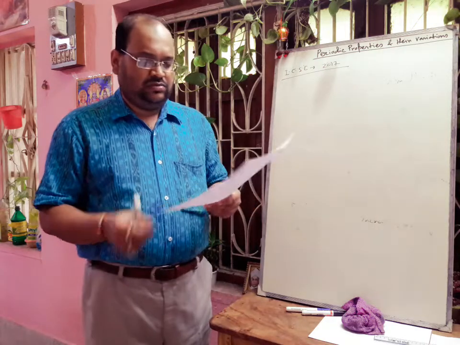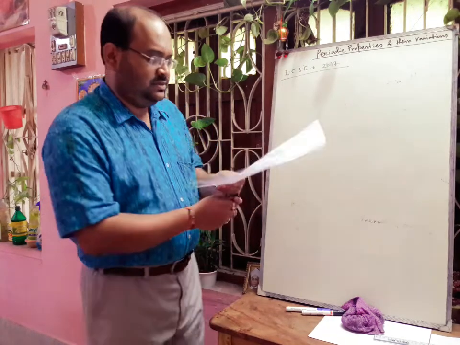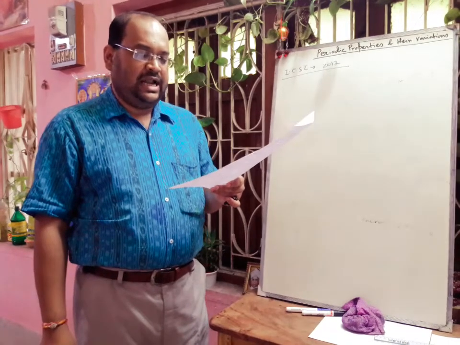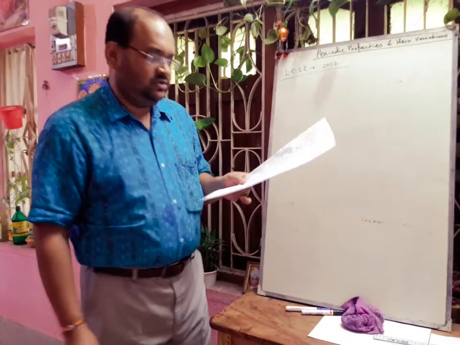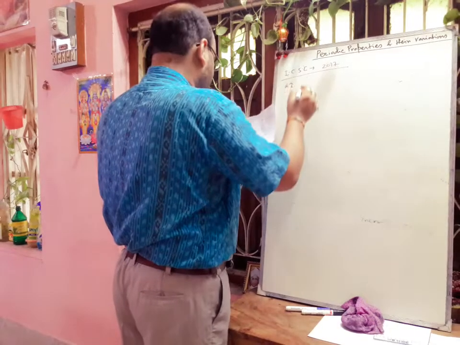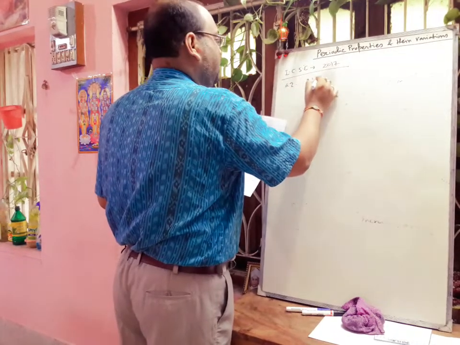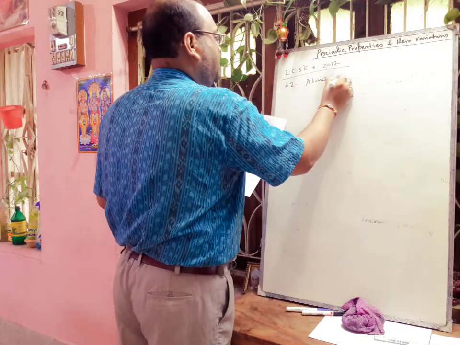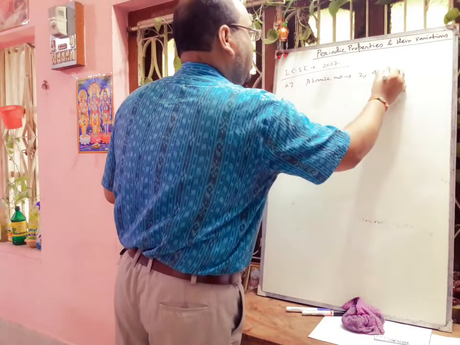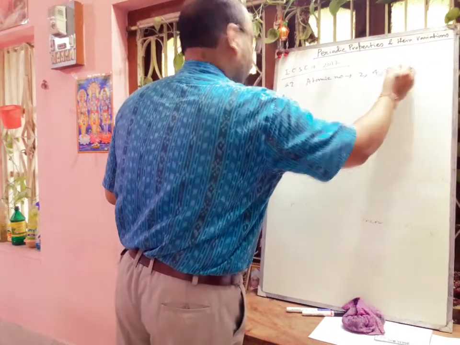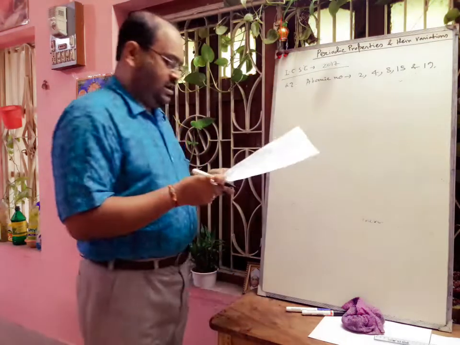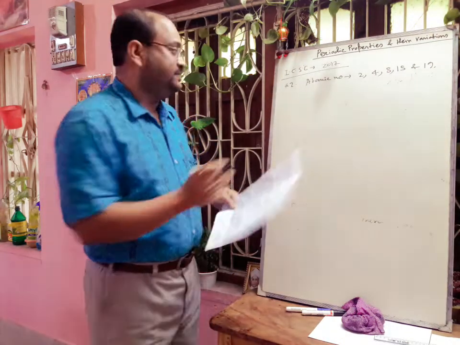Next, question number 2. Match the atomic numbers 2, 4, 8, 15 and 19 with each of the following. So here some atomic numbers are given. Question number 2, atomic numbers are given: 2, 4, 8, 15 and 19. Now the first question is given.